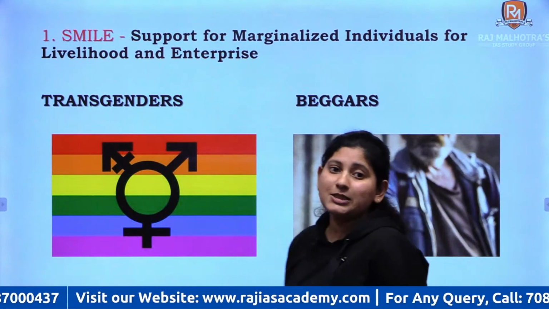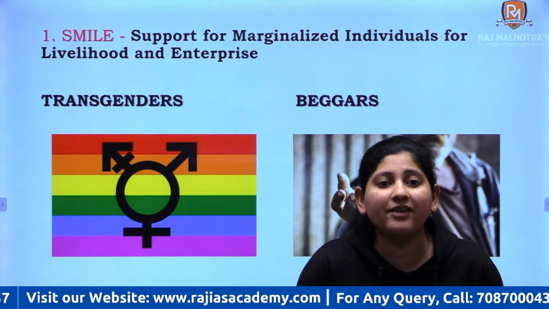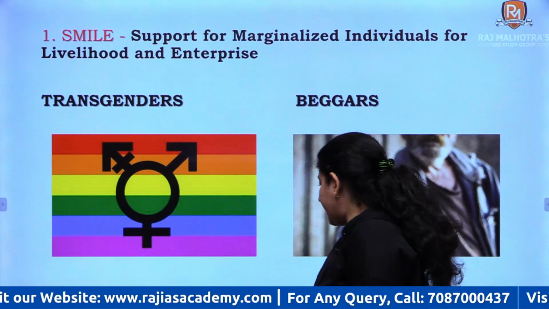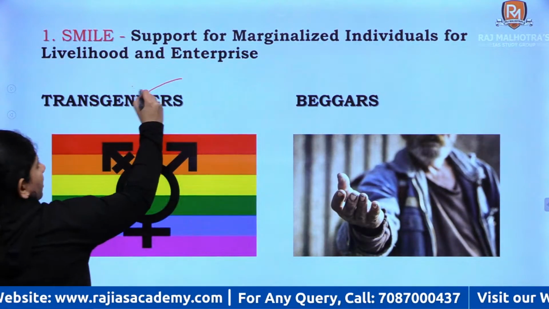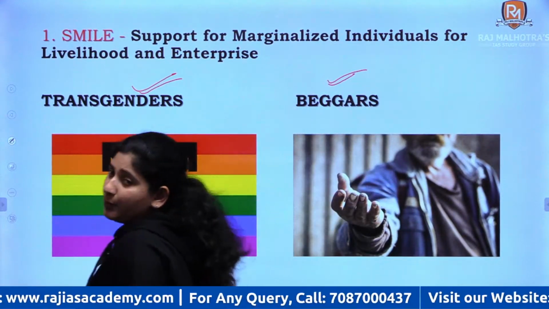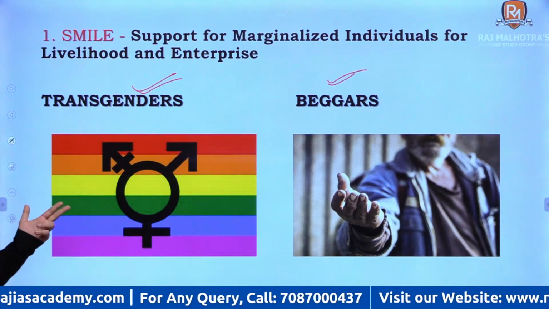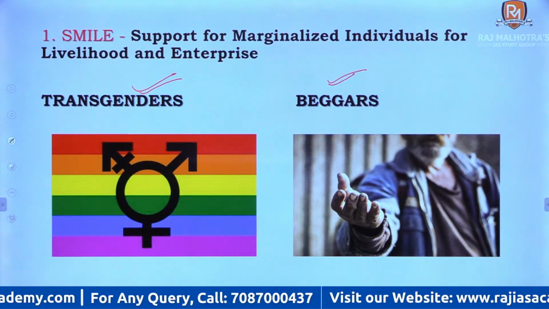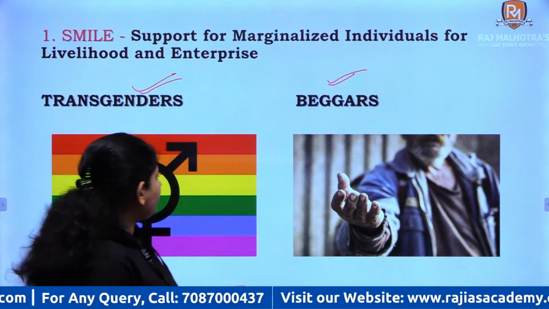So this is SMILE scheme. SMILE is support for marginalized individuals for livelihood and enterprise, right? So our SMILE scheme covers two basic categories of people: transgenders and beggars, right? So these particular two sections are most marginalized, oppressed, abused and subjugated sections of our society, right?